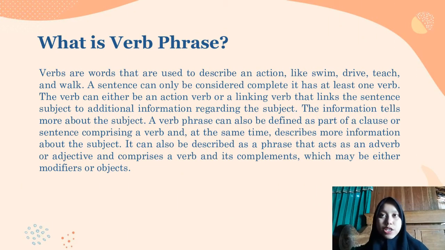First, we will discuss what a verb phrase is. Verbs are words that are used to describe an action, like swim, drive, teach, and walk. A sentence can only be considered complete if it has at least one verb. The verb can either be an action verb or a linking verb that links the sentence subject to additional information regarding the subject. The information tells more about the subject.